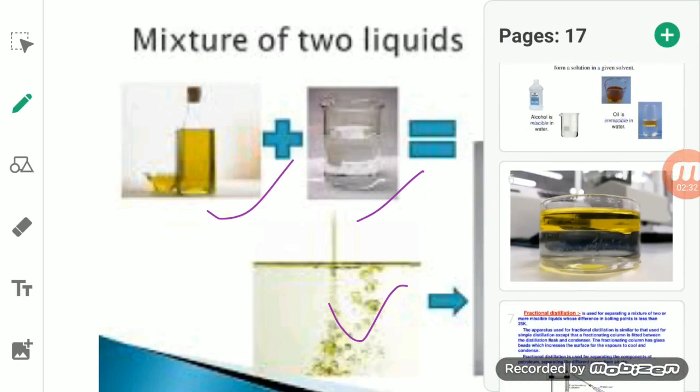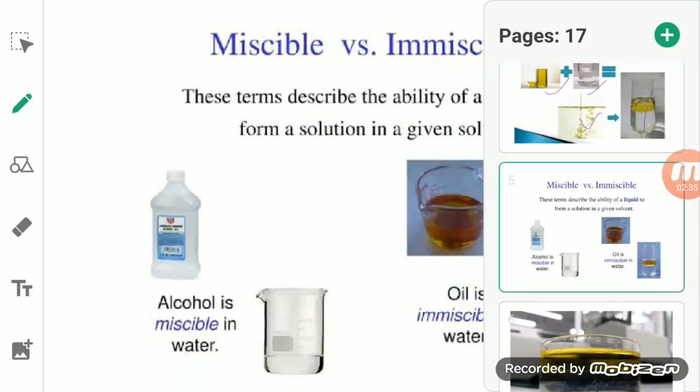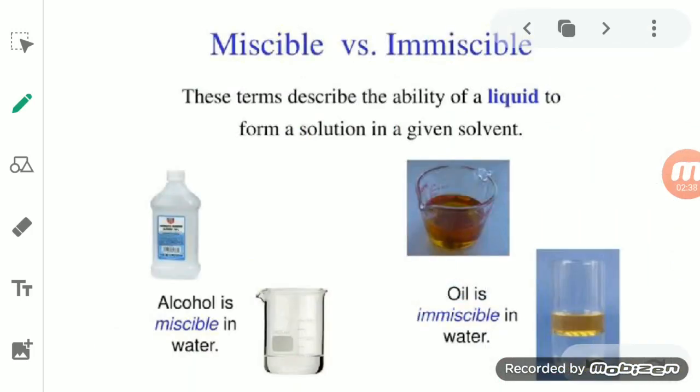Before we go through the separation of the liquids, we should know the different types of liquids. Students, the liquids are divided into two types. One liquid is there which mixes together with the other in all proportions, and thus it forms a single layer. It means when that liquid is mixed with another liquid, both mix very well in all proportions, and after mixing they form a single layer.